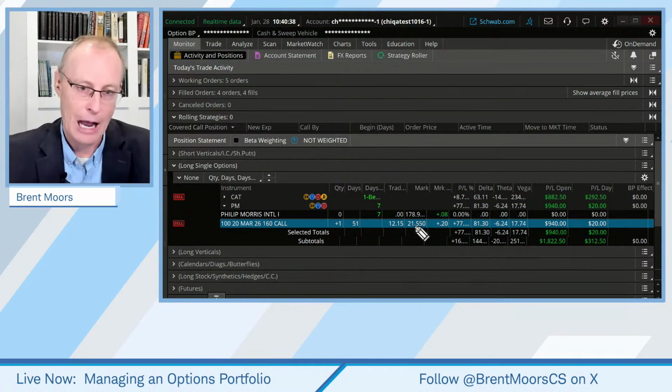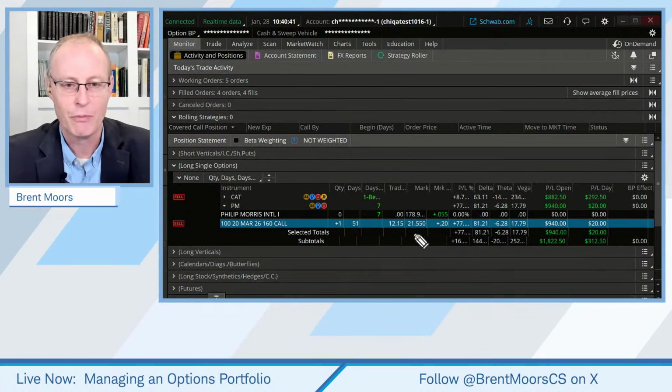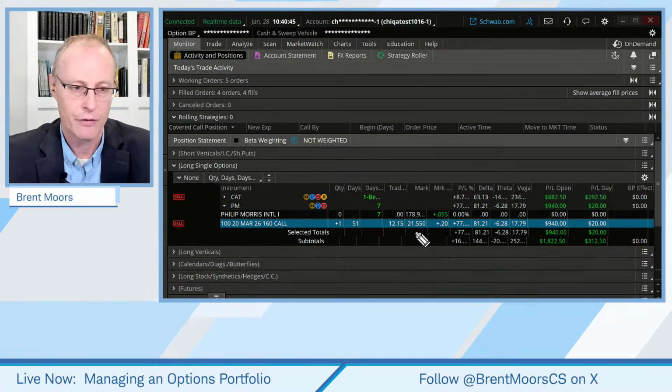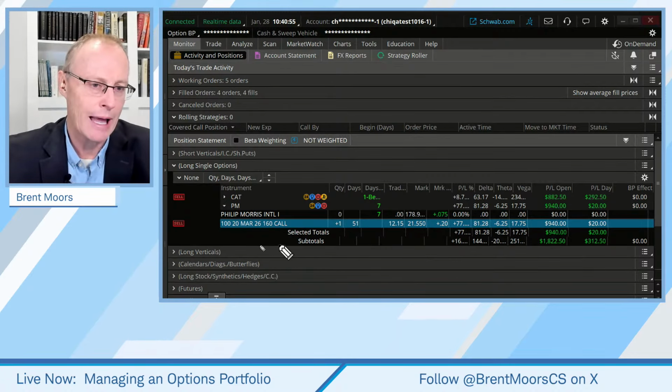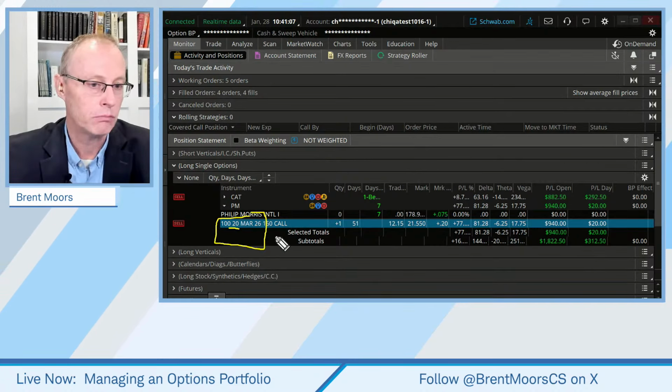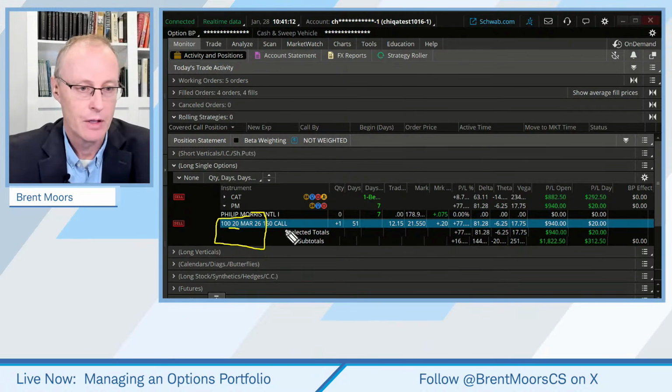I'm not going to right now, but just realize that that is certainly a possibility if you wanted to change this. Think about it this way. If we were to do a March 20th short call on this, we will have just converted this into a long call vertical, assuming we did it out of the money, at a higher strike.